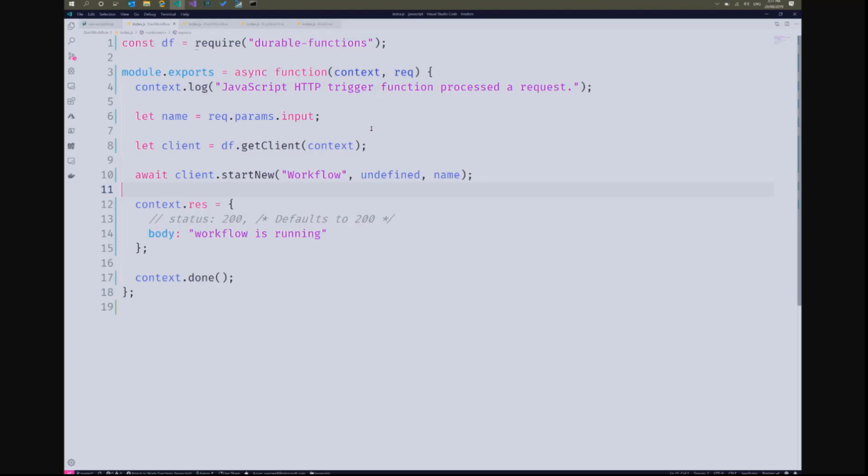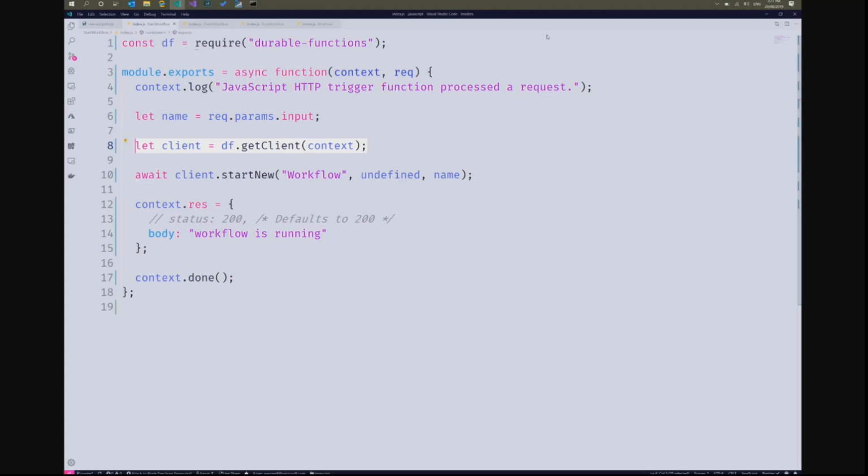This is how we do the function, the entry point into this function. It's a web request function, so I will trigger it via an HTTP request. When it comes in, I unpack a little bit of input up here on line 6, just out of the URL. I'm then going to use a node module called durable functions to get a durable client. So this is the thing that's going to manage our workflow. It is our orchestrator. So I get that back from the function context.